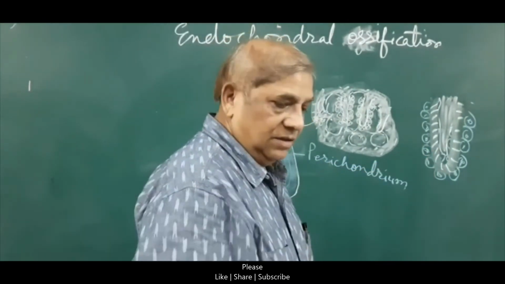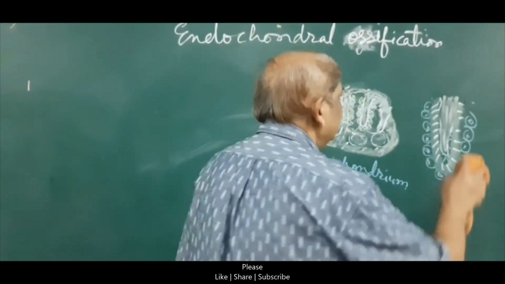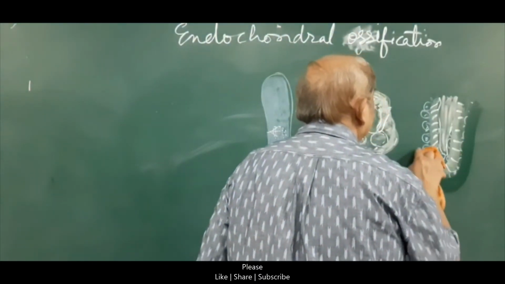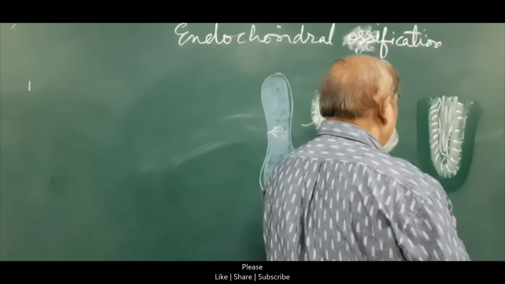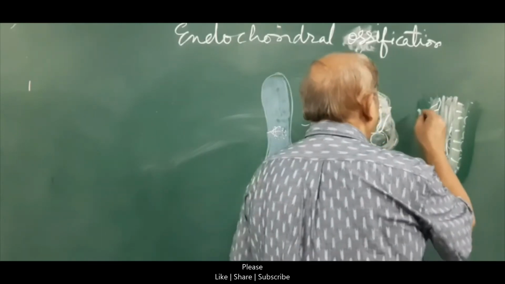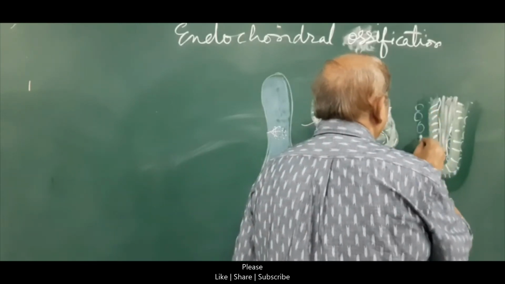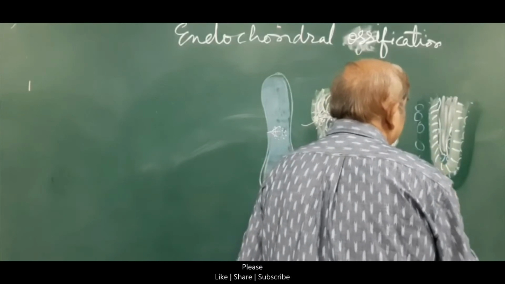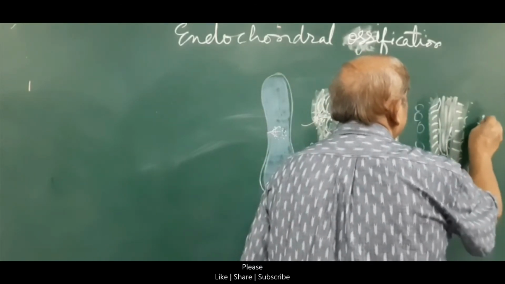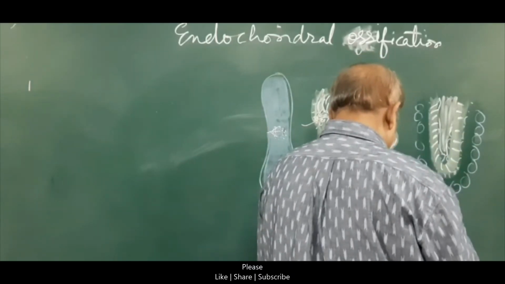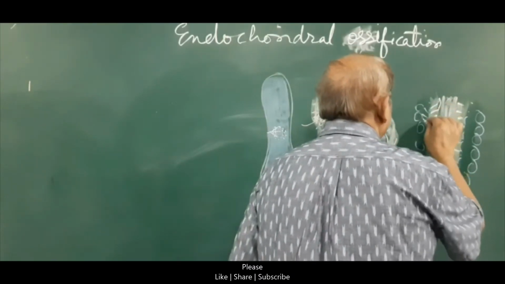Now this osteoblast will move further away from this first layer of bone, which is called a bony lamella, and will migrate here and do the same thing, secreting collagen bundles on which the ground substance is deposited.